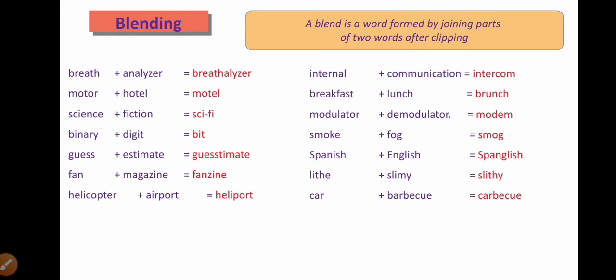Smoke plus fog, smog. Spanish plus English, Spanglish. Lite plus simi, slithy. Car plus barbecue, carbecue. Okay, these are a few examples of the blending method.